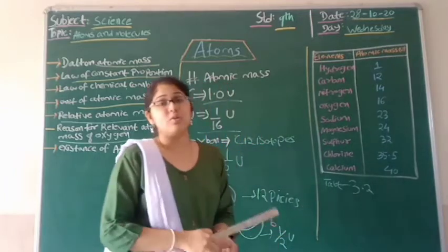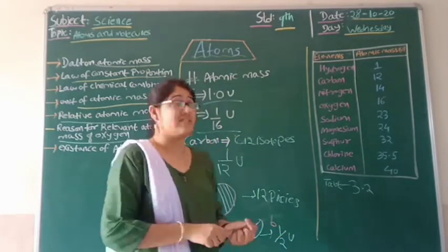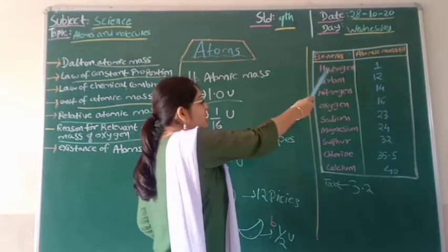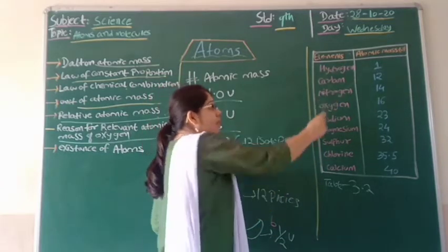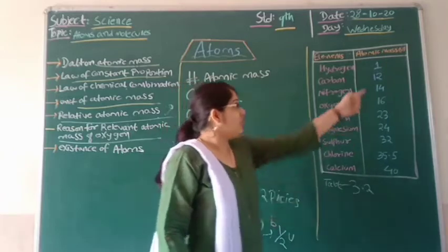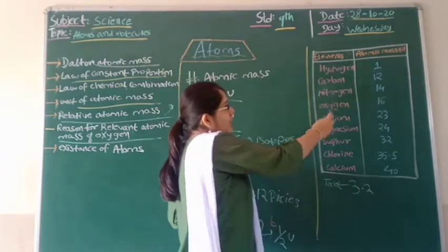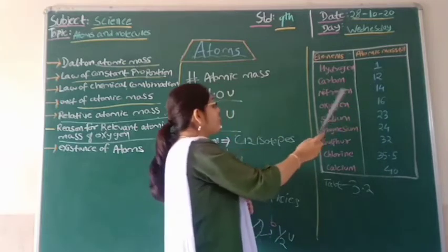Table 3.2, page number 35 of the textbook. Students, you can see this table in which the very first is hydrogen. The atomic mass that was found in terms of unified mass was 12. Then carbon was about 12.